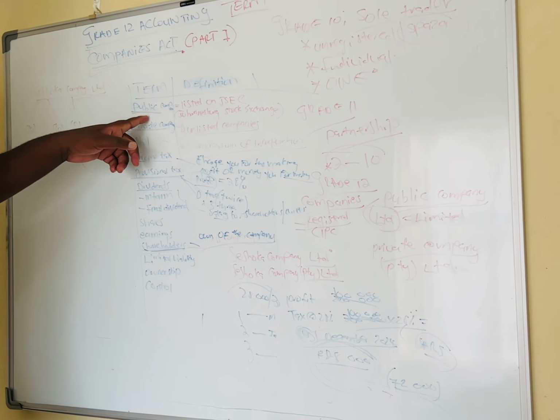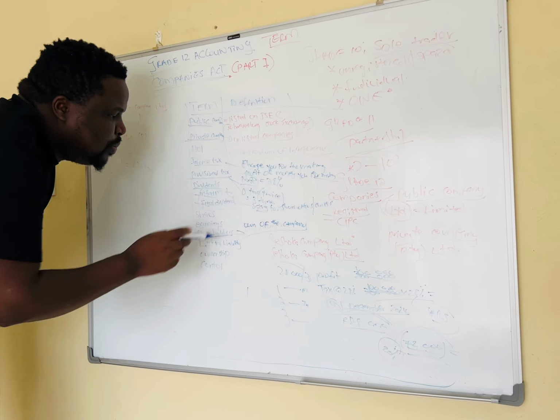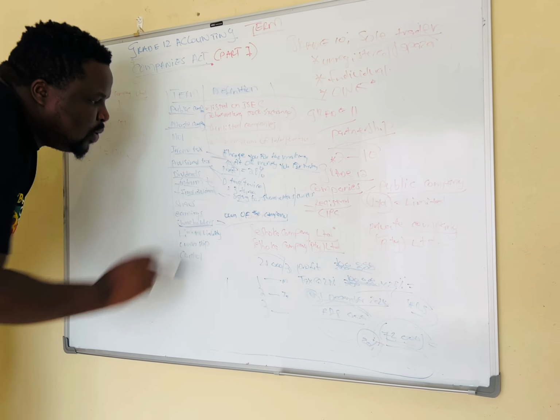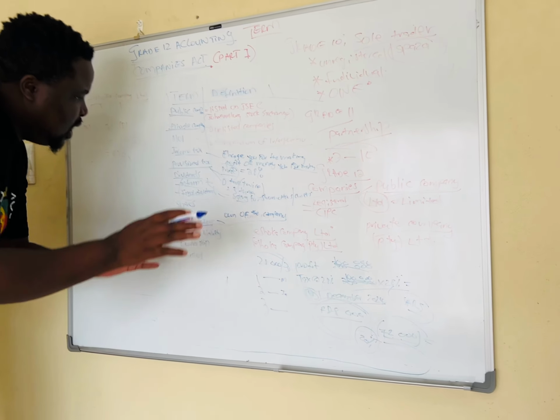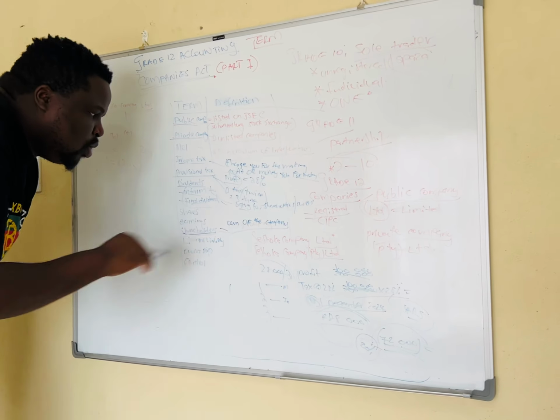Then what's left is the retained income that's going to be in your company, and then you use it to grow your business. So the dividend has two components, the interim dividend and then the final dividend. This is the same thing as we've spoken about with provisional tax: the dividend that you pay halfway through the year, and the other one that you pay at the end of the year, but they're all dividends.